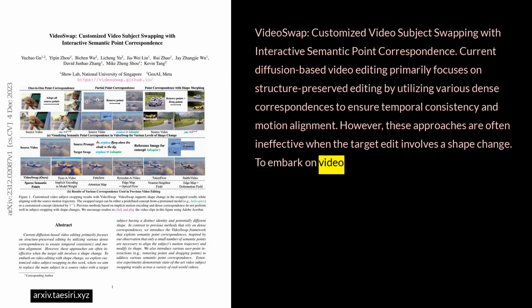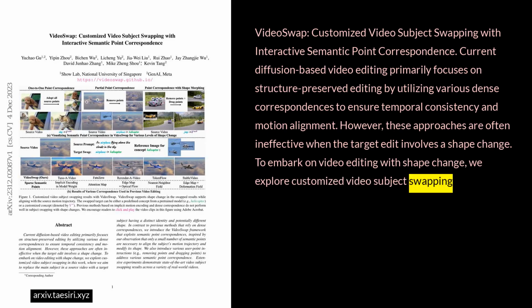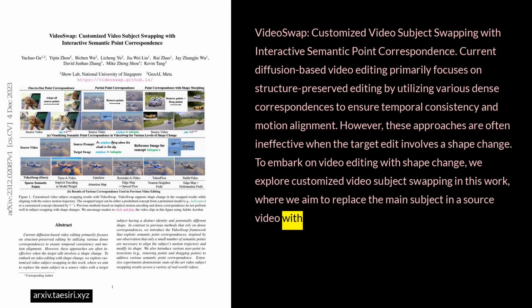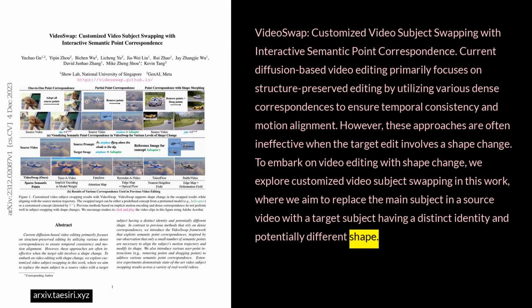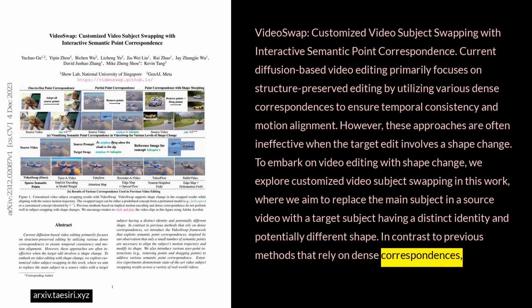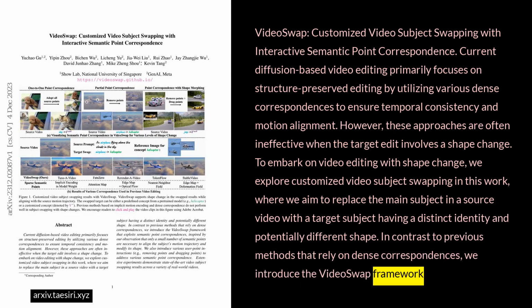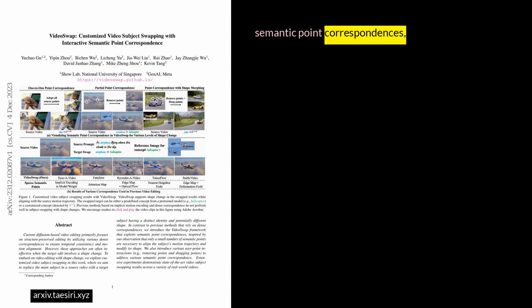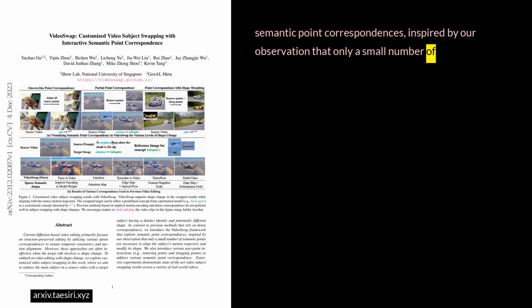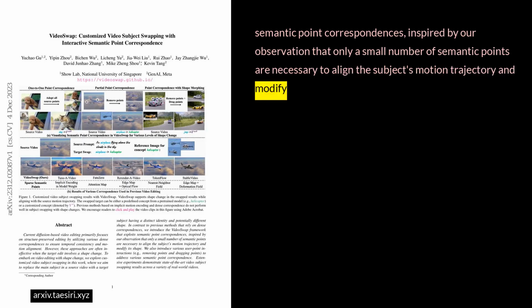To embark on video editing with shape change, we explore customized video subject swapping in this work, where we aim to replace the main subject in a source video with a target subject having a distinct identity and potentially different shape. In contrast to previous methods that rely on dense correspondences, we introduce the VideoSwap framework that exploits semantic point correspondences, inspired by our observation that only a small number of semantic points are necessary to align the subject's motion trajectory and modify its shape.